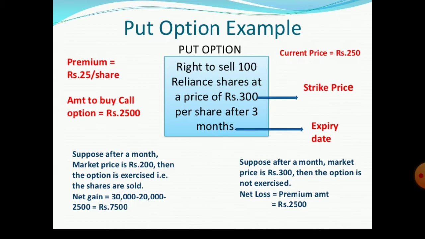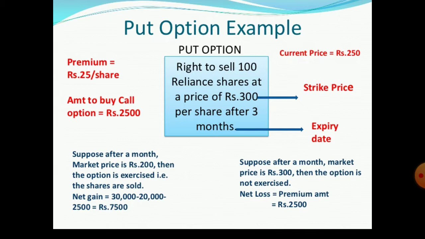Net gain equals 300 into 100, that equals 30,000, minus 200 into 100, that equals 20,000, that equals 10,000 gain by executing the option. From that 10,000 he needs to deduct 2,500 paid as a premium. Here 7,500 is the gain for the seller.